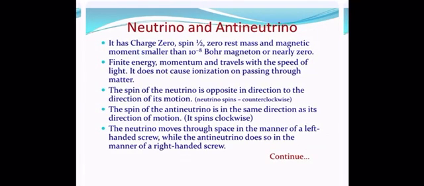The same is the case with the neutrino and the antineutrino. They have charge 0, spin 1/2, 0 rest mass, and a magnetic moment smaller than 10 power minus 8 Bohr magneton, nearly equal to 0. They have finite energy and momentum, and travel with the speed of light. And if we talk about the spin, the spin of the neutrino is always opposite in direction to its motion. The neutrino spins are always counterclockwise, while the spin of the antineutrino is in the clockwise direction.